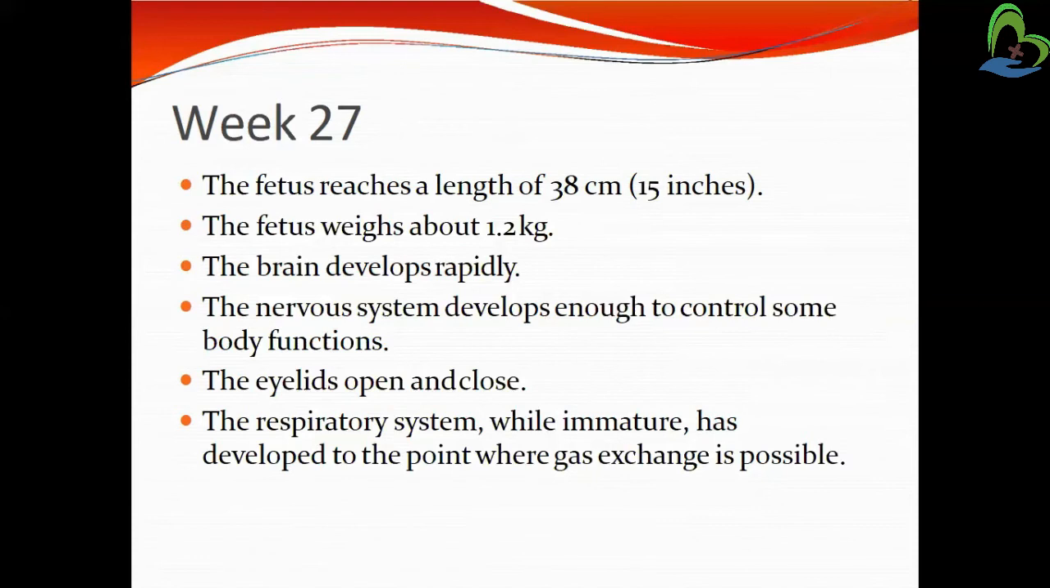Then the respiratory system, while immature, has developed to the point where gas exchange is possible. So by the function of the respiratory tract organs, the exchange of air and gases may be possible in the 27th week. See, the baby has eye movements like closing and opening. The nose is well formed and the mouth also well formed. Fingers, nails on fingers and toes. The respiratory tract becomes easy for the exchange of gases and air by the 27th week.